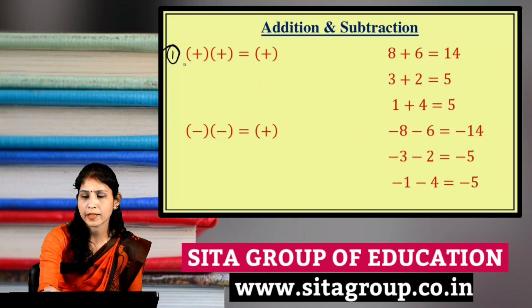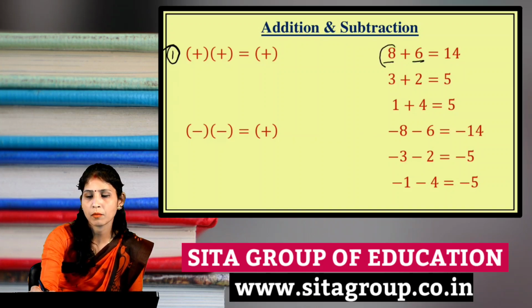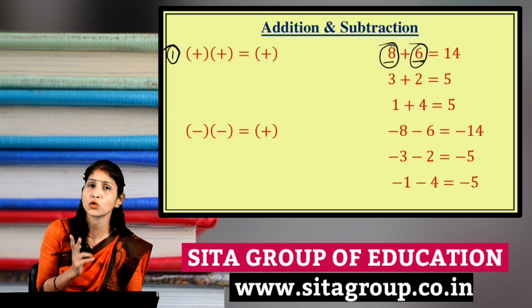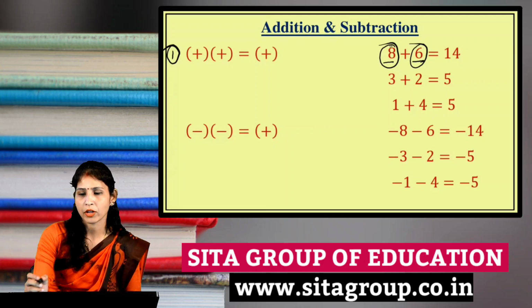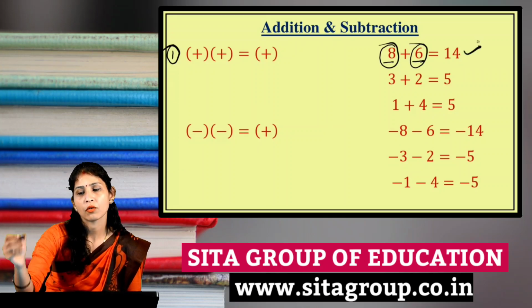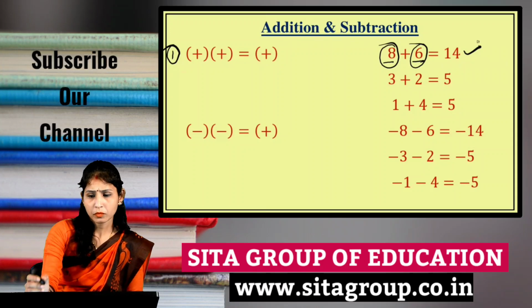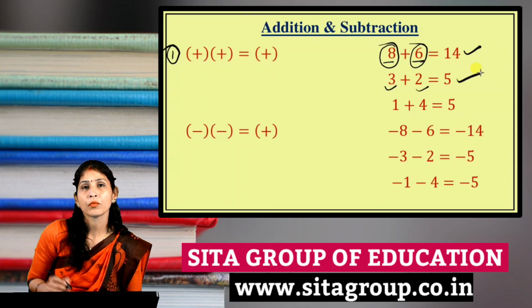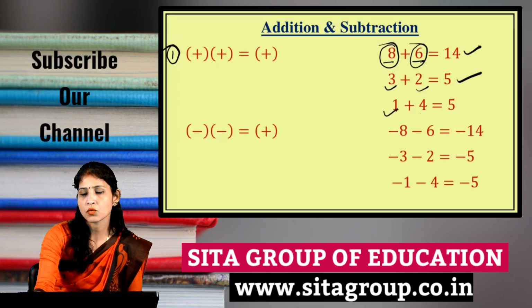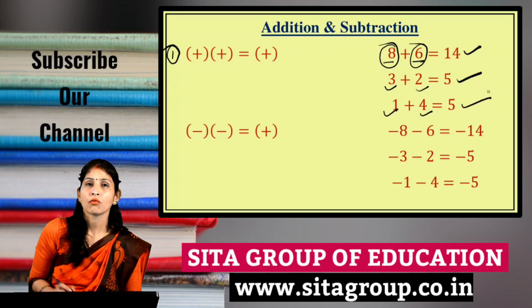Example, just see here, 8 plus 6. Here 8 is a positive number and 6 is also a positive number. When two positive numbers are given, then we will always add them. 8 plus 6 is 14. In the same series, 3 plus 2 becomes 5. 1 plus 4 becomes 5.